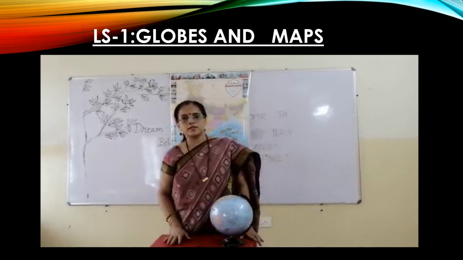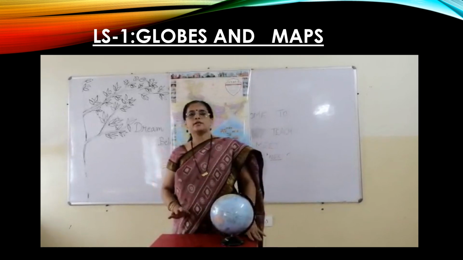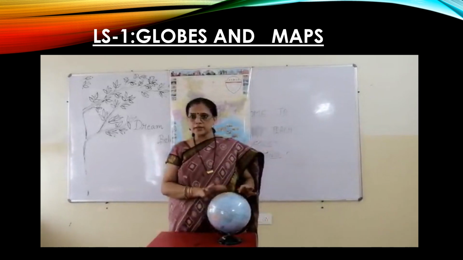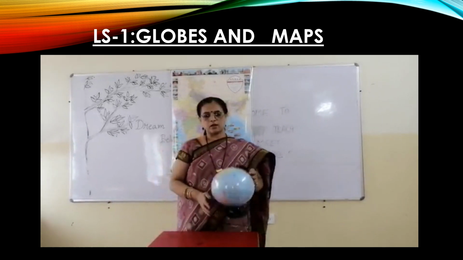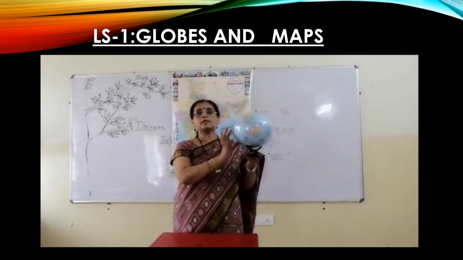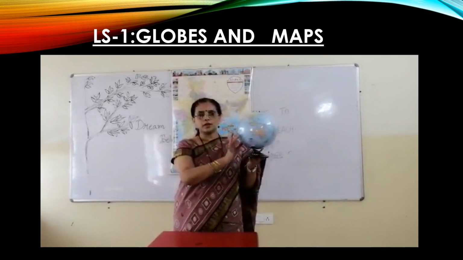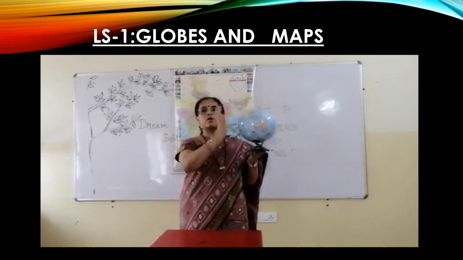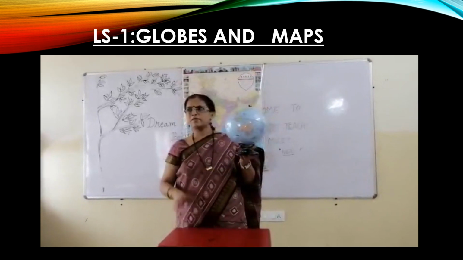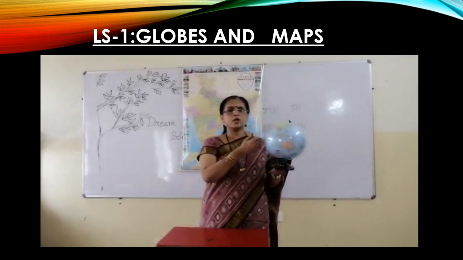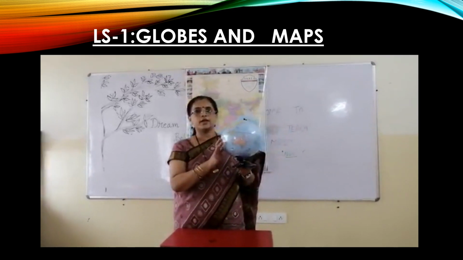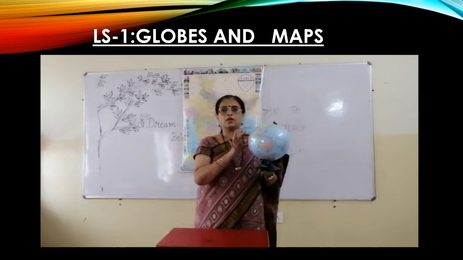Now coming back to the lesson, children, I will start my lesson with the lesson Globes and Maps. And I will start today's session with the topic globes. Do you see what is in my hand, children? Yes, this is a globe. And what is a globe? A globe is a small model of the earth. Well, you must be wondering, ma'am, the earth is so big and you are saying a globe is a model of the earth? Yes, children. A globe is a model of the earth and we will be understanding about the globe.